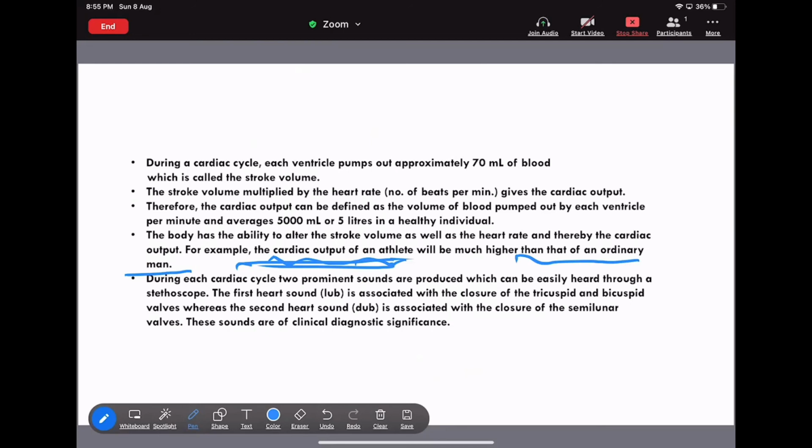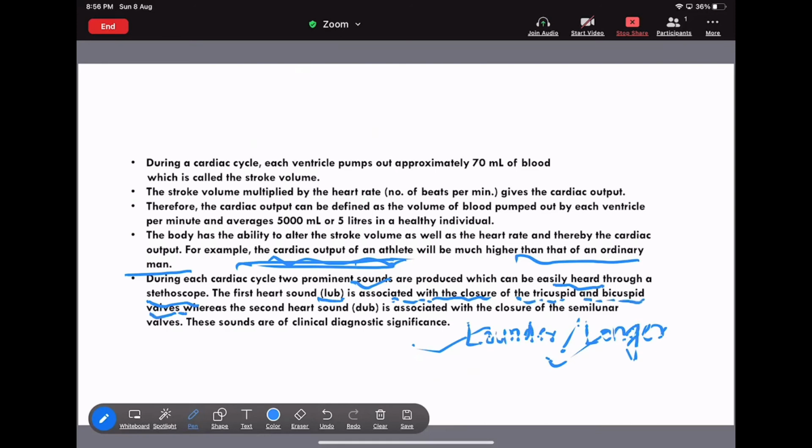During each cardiac cycle, two prominent sounds are produced, which can be easily heard through the stethoscope. The first heart sound is the lub. What is the meaning of lub? It means louder and longer. L for lub, L for louder, L for longer. That is associated with the closure of the tricuspid and the bicuspid valves.